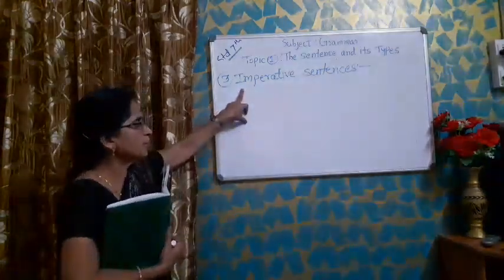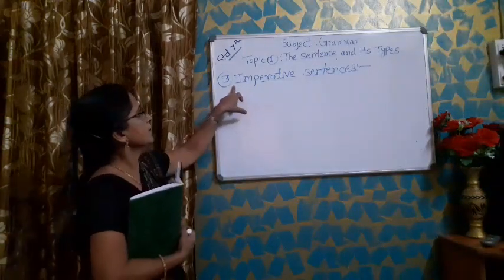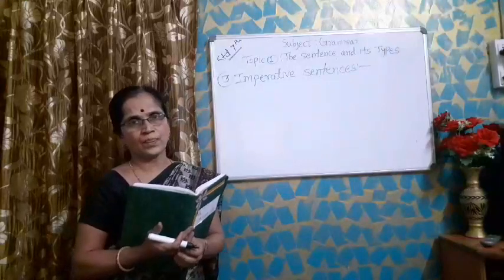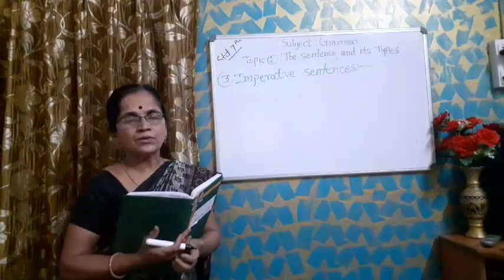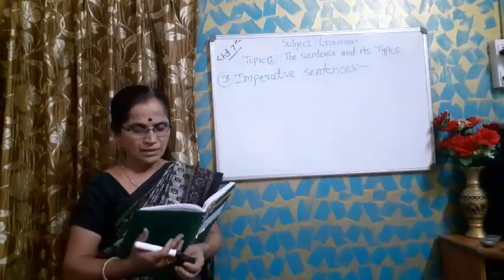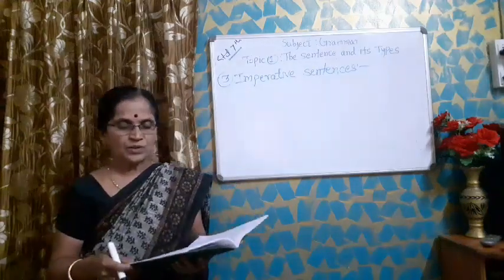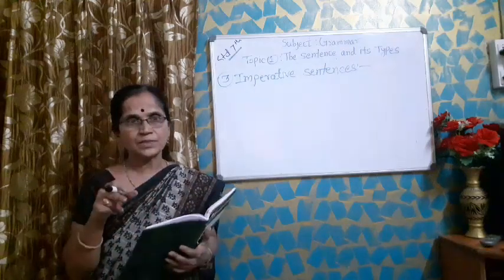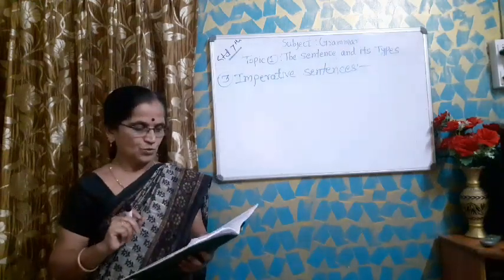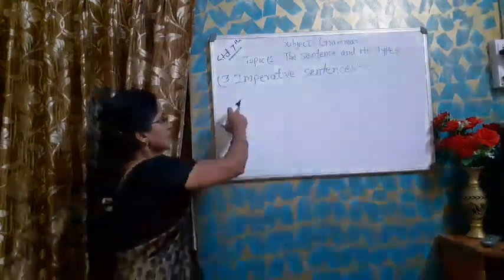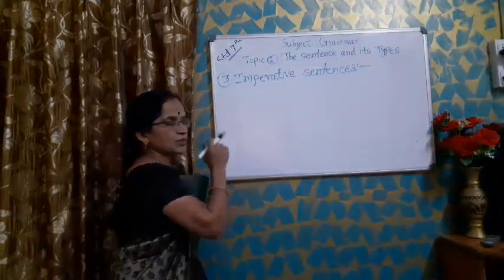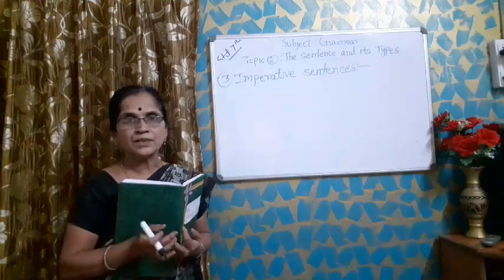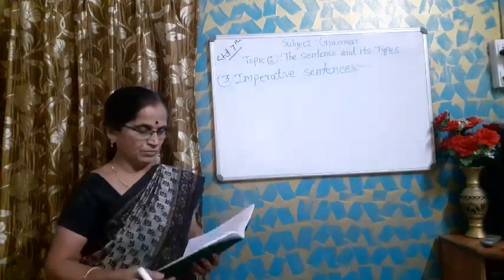Now see, this is the third type of sentence, the imperative sentence. This sentence is used for request, to give command, suggestion, warning, order, entreaty. For these purposes this sentence is used. And imperative sentences always begin with the main verb.